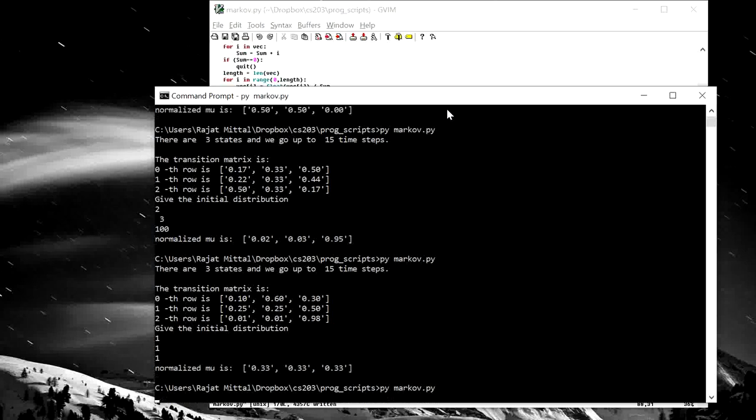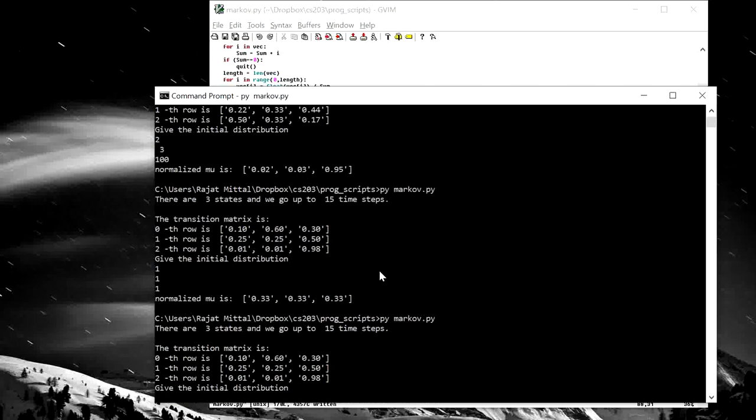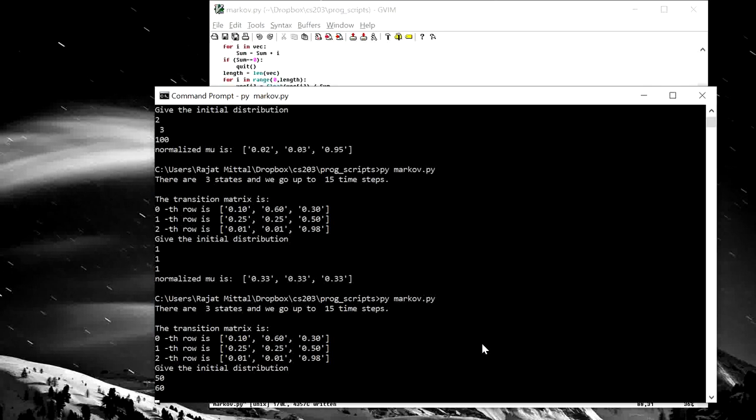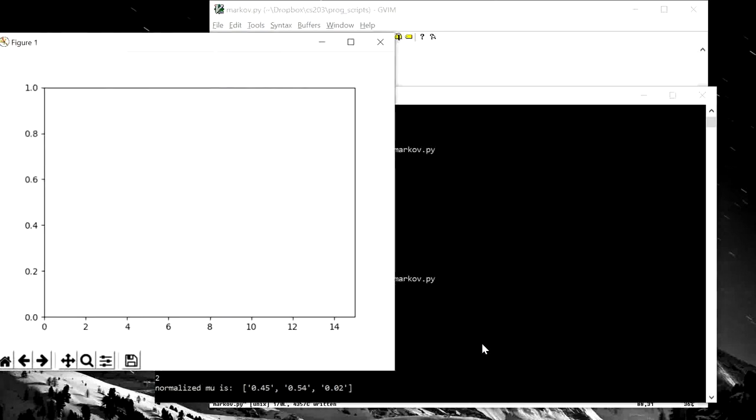I keep the transition matrix the same. Remember, the last entry is 0.98, and let me give high weight to 2 entries and the other one is very small. And again, it starts in different positions, but finally it converges to the stationary distribution.